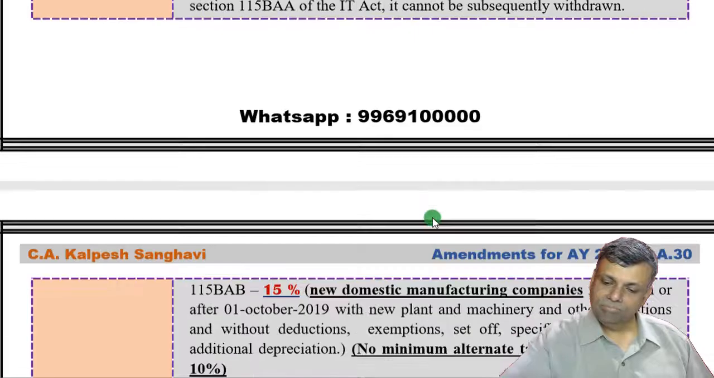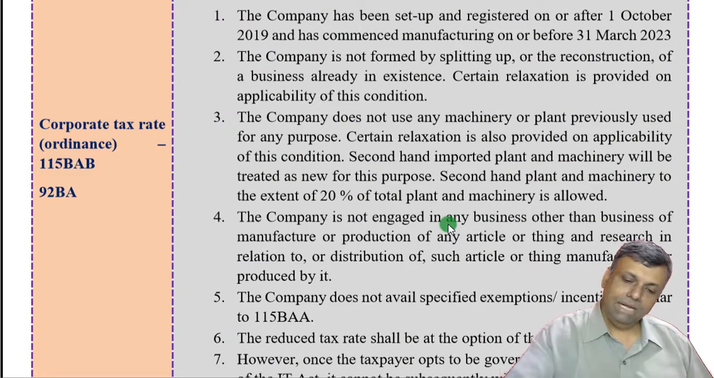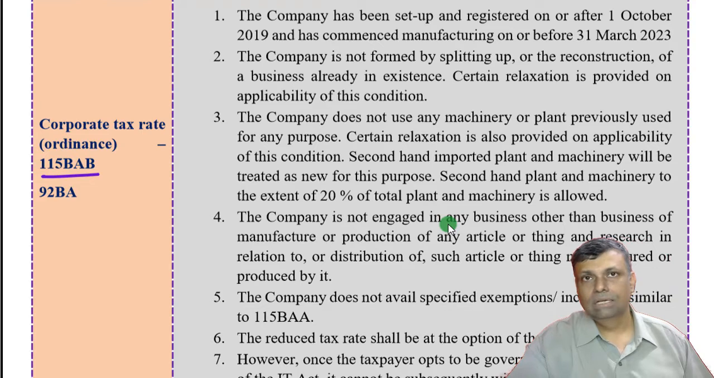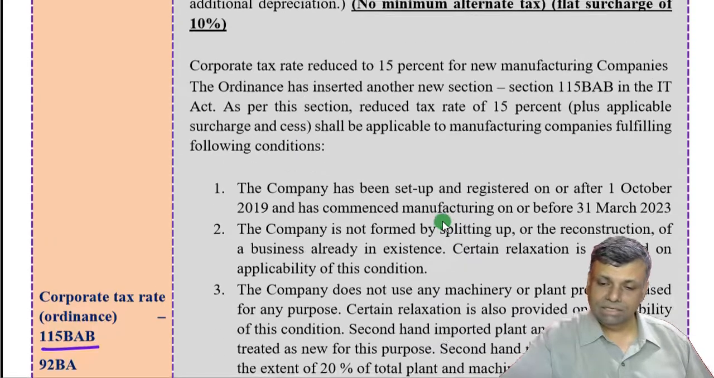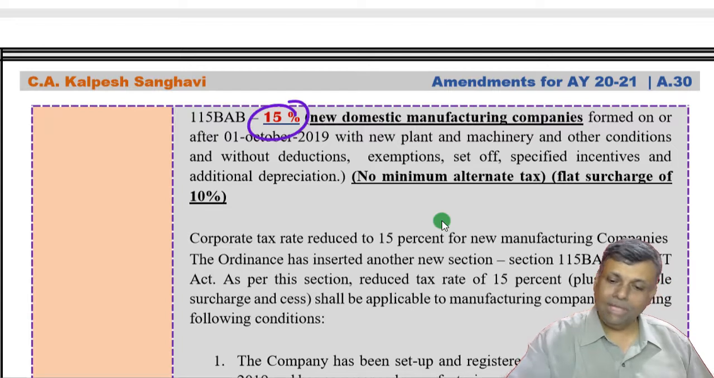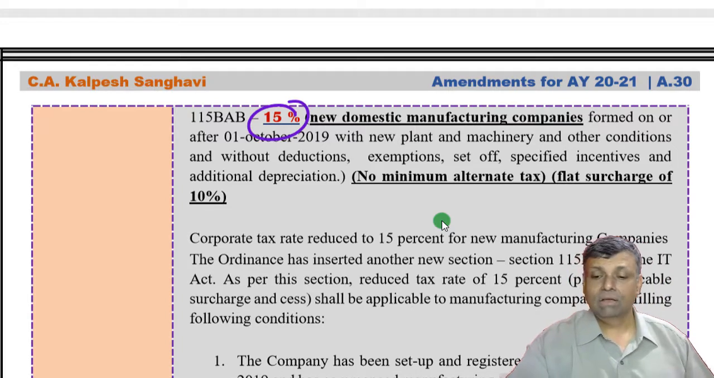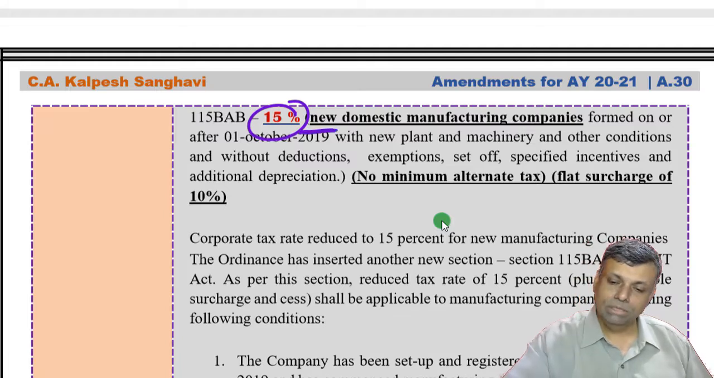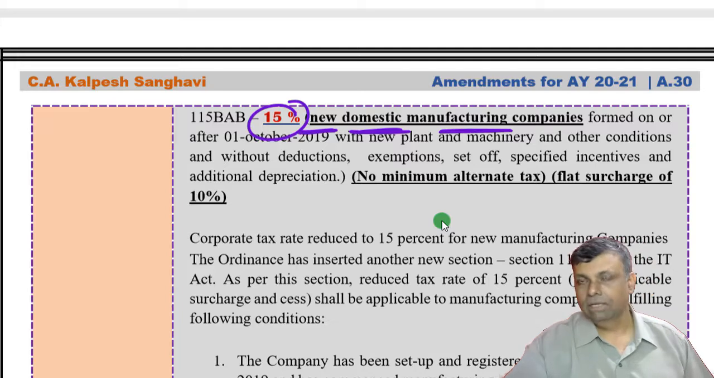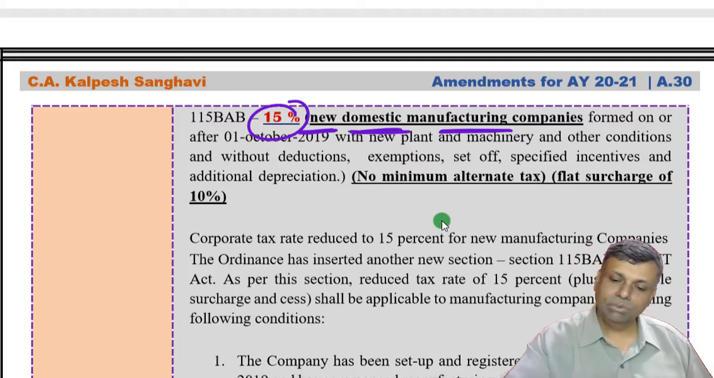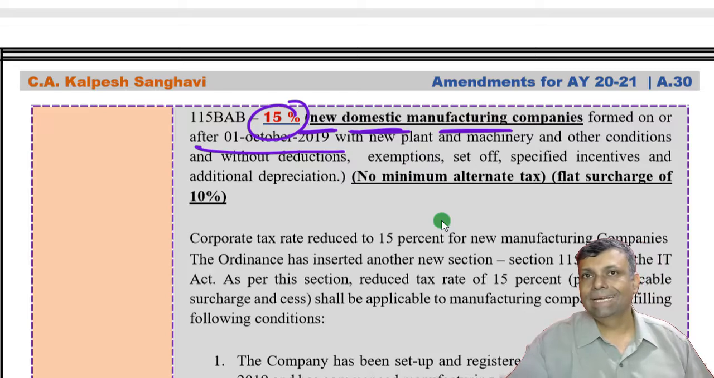Now, 115BAB provisions. This is one more step ahead, and here the tax rate is very low, at 15%. But this 15% of 115BAB is subject to the condition that you have to be a new domestic manufacturing company. So basically only those companies which are incorporated after 1st October 2019, I repeat, after 1st October 2019, only then, and you have to be a new domestic manufacturing company. This benefit is only for manufacturing companies.